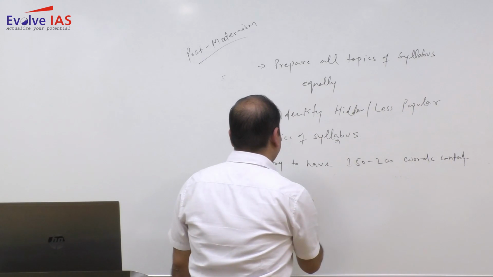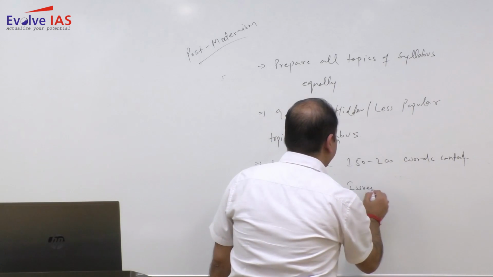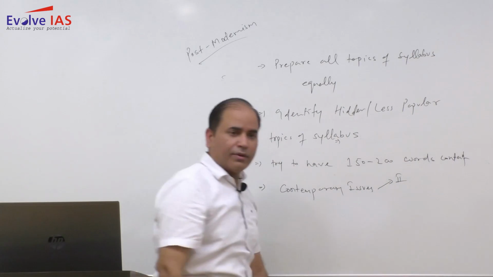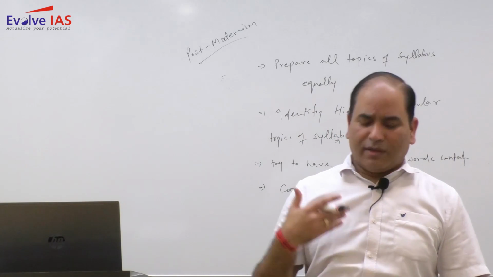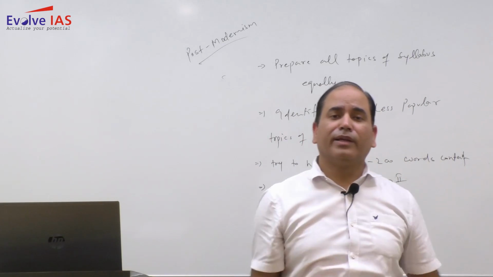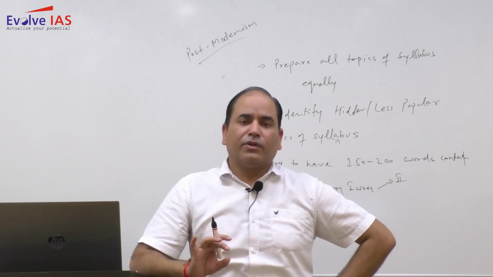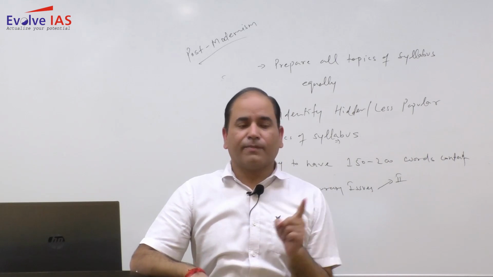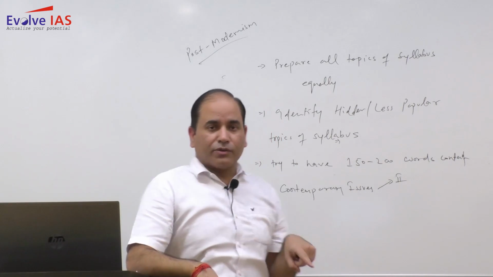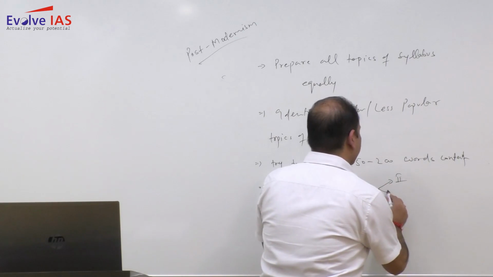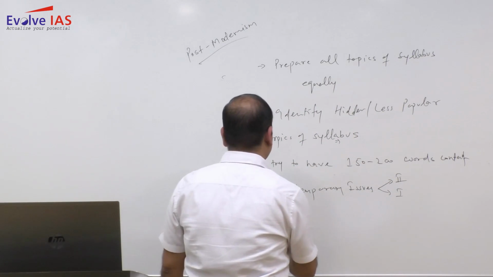Then focus on contemporary issues. Contemporary issues need not be focused on just for paper 2. All students know it very well for paper 2. Those who come to me and converse with me are very clear that yes, sir, in paper 2 many questions on contemporary issues are coming. That is fine, but you also need to be clear that this is equally important for paper 1. So do not treat contemporary issues as limited to paper 2. Paper 1 also requires contemporary issues.